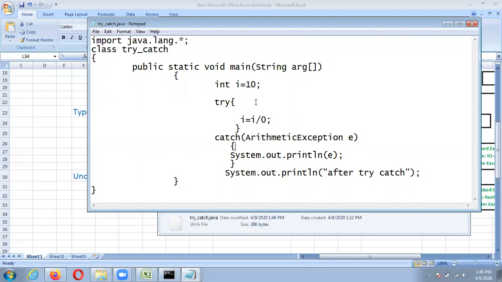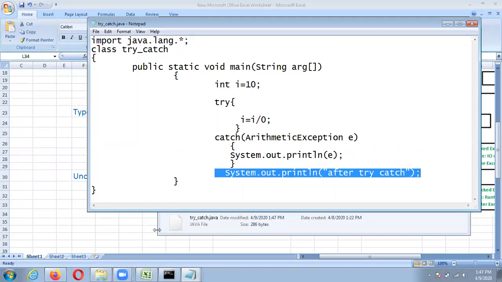So here we divide by 10, it is an arithmetic exception. We create the object e of the class ArithmeticException, and we can write whatever we want, here I am writing System.out.println(e), and after the catch block we are writing some statement. So the execution will be like this: there will be an exception that is handled by this try catch block, it will print that exception, and after that it will print this line also.